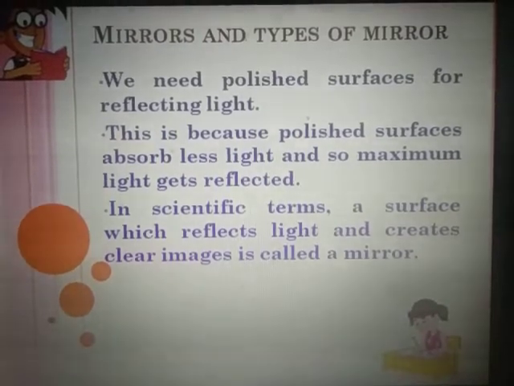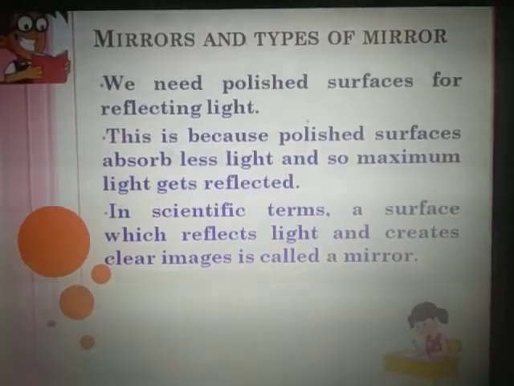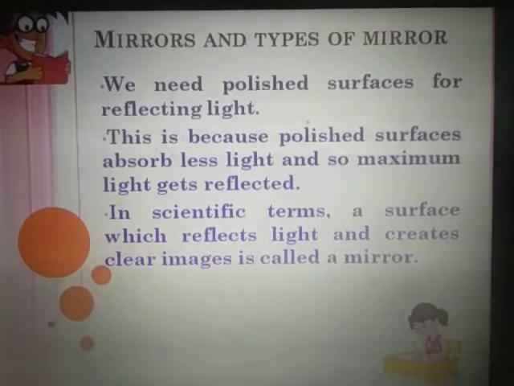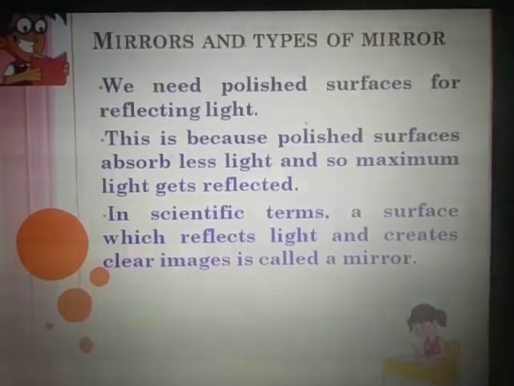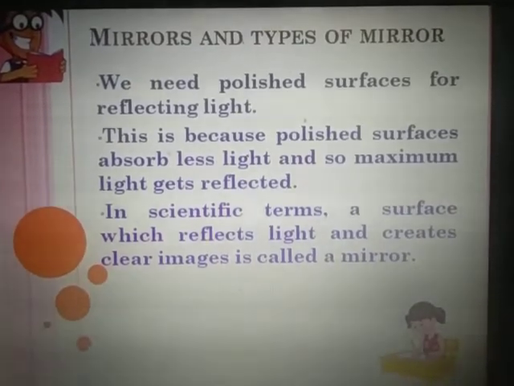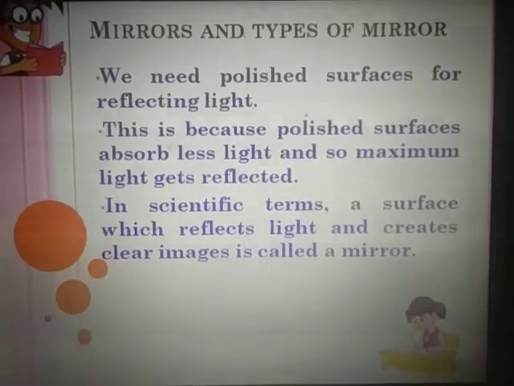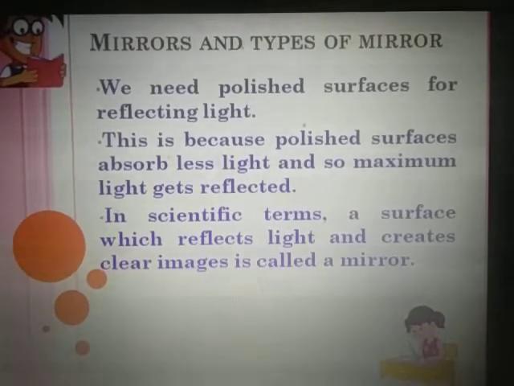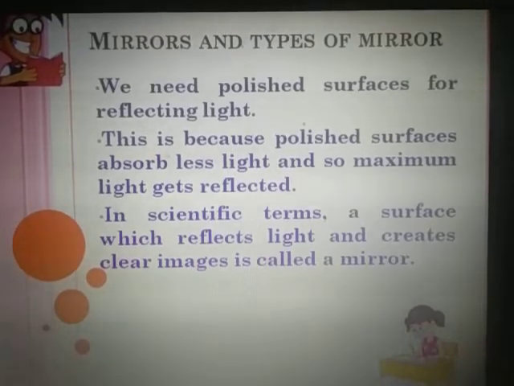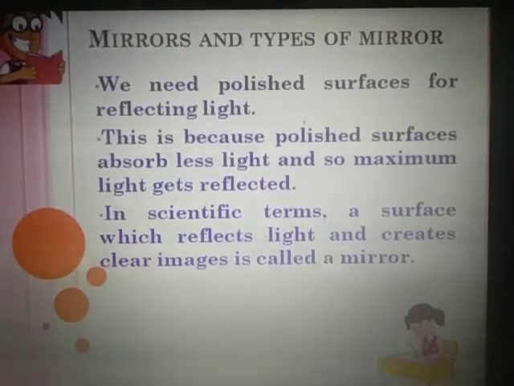If you take any plastic object which is opaque, or any opaque object, you will not be able to see your image. Now a mirror is a polished surface, and it is also transparent, but you have already learned that light passes through a transparent object to the other side. How then does a mirror act as an object which reflects? Here, mirrors are painted with silver paint or aluminum paint so that they reflect maximum light.